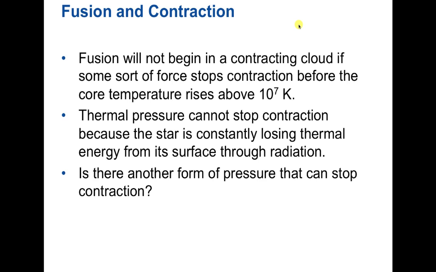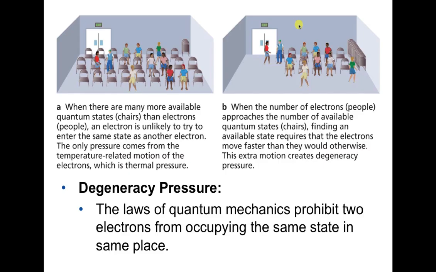So there's something else. There's some other kind of pressure that's stopping gravity from squeezing an object enough for it to become a star. So what is this other pressure? It's something called degeneracy pressure, and it's a little bit weird because it's a quantum mechanical thing.